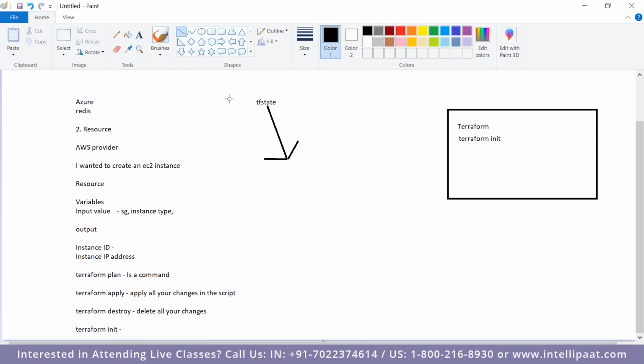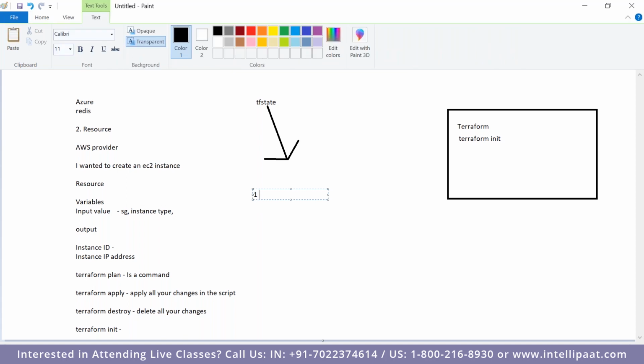In the sense, for example, I wrote a script where it creates one EC2 instance. Now, in the same script, I'm creating one more EC2 instance. Now, the first EC2 instance configuration is already added. It's already there. Correct? Now I'm adding the second one.